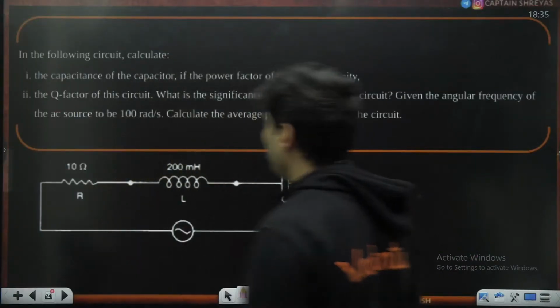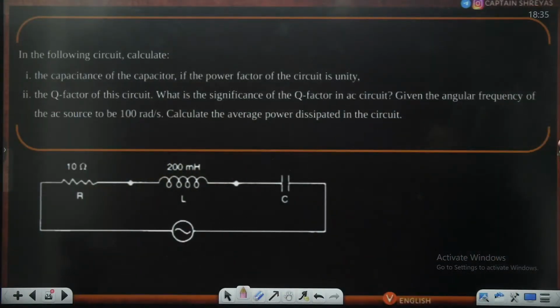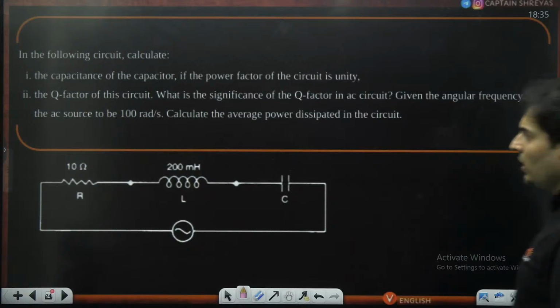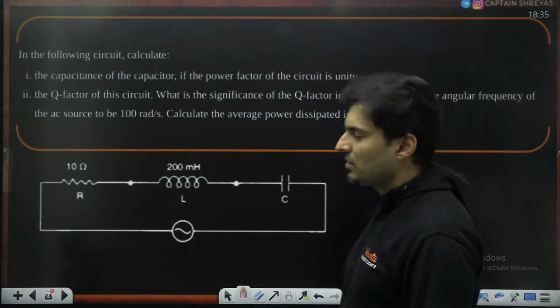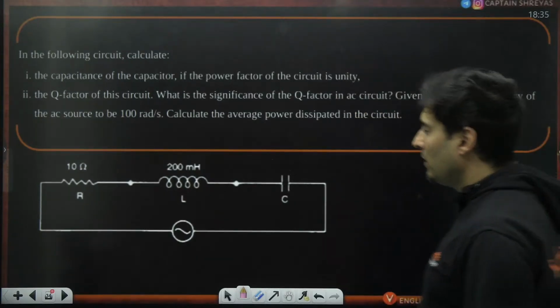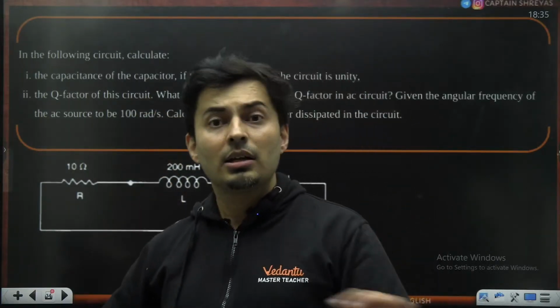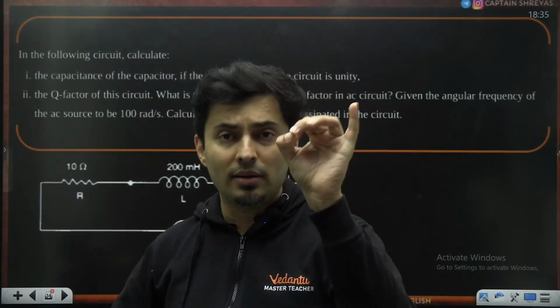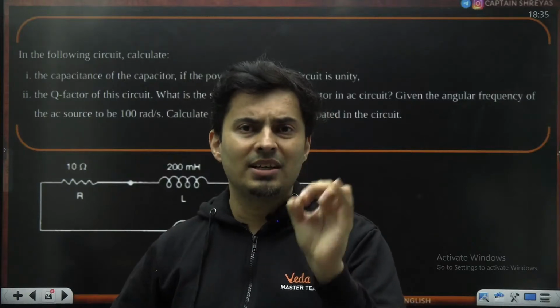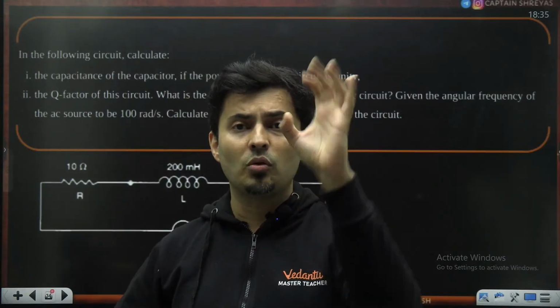All right. Next question. Calculate the capacitance when power factor is unity, and the quality factor in the circuit. Now you might say, sir, quality factor is not there in the syllabus. So this can also come as a passage, that means a case study. They can tell you the quality, the sharpness of an LCR circuit is measured by Q, where the formula is 1 by R root L by C.